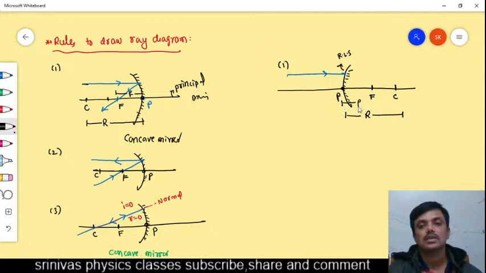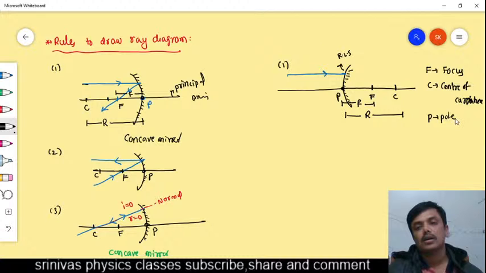Capital F is the focus, capital C is the center of curvature, and capital P is the pole, and small f is the focal length, the distance of the focus from the pole, and the distance of the center of curvature from the pole is R.